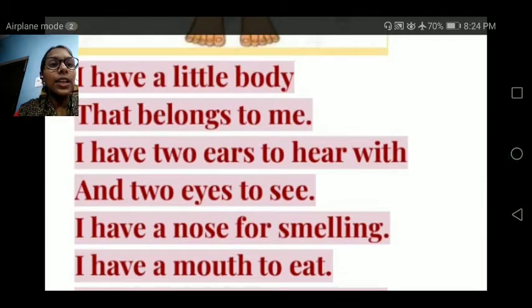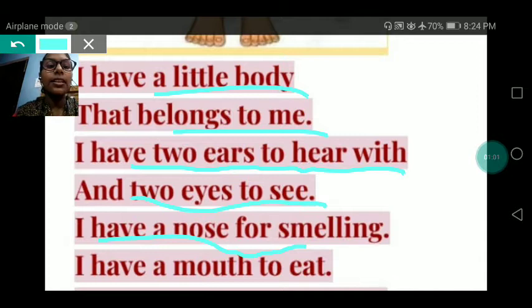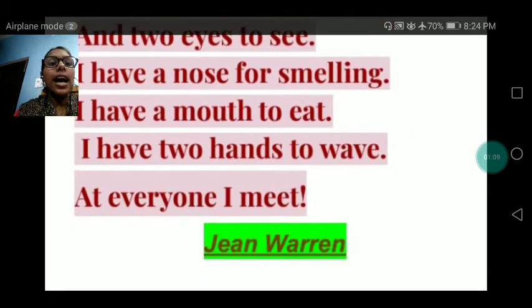I have a little body that belongs to me. I have 2 ears to hear with and 2 eyes to see. I have a nose for smelling. I have a mouth to eat. I have a mouth to eat. Next, I have 2 hands to wave at everyone I meet.